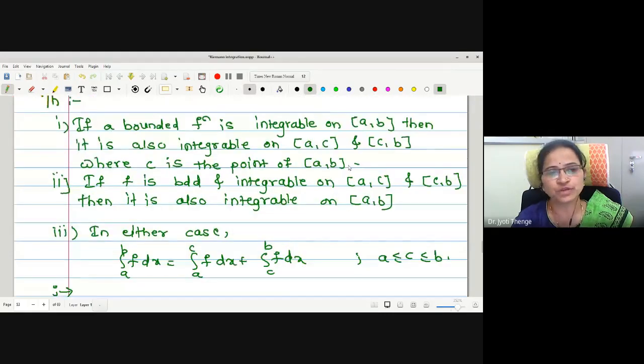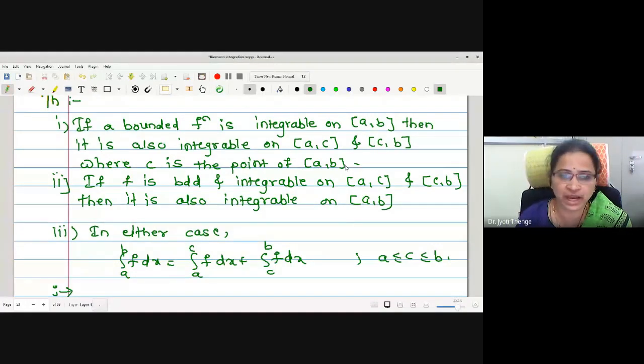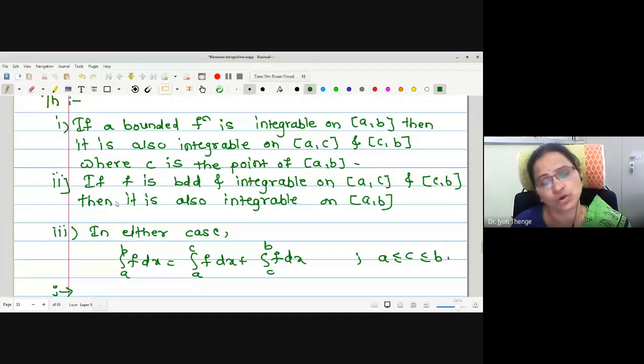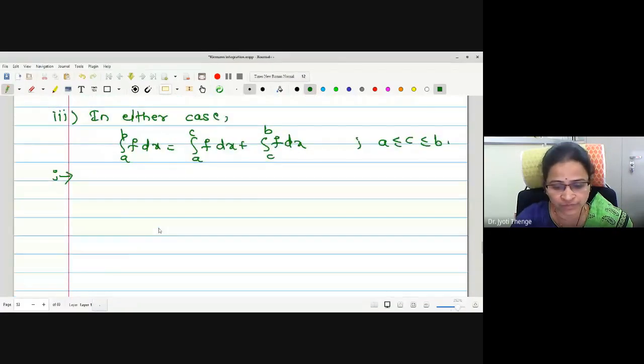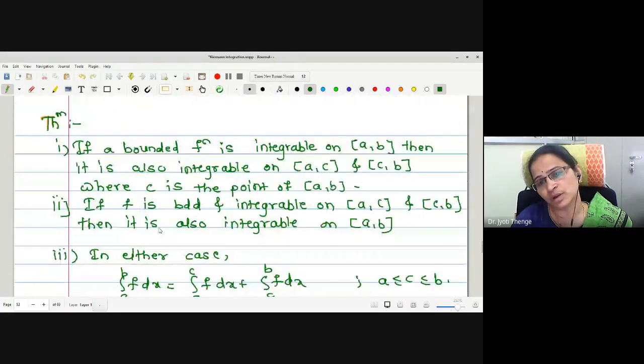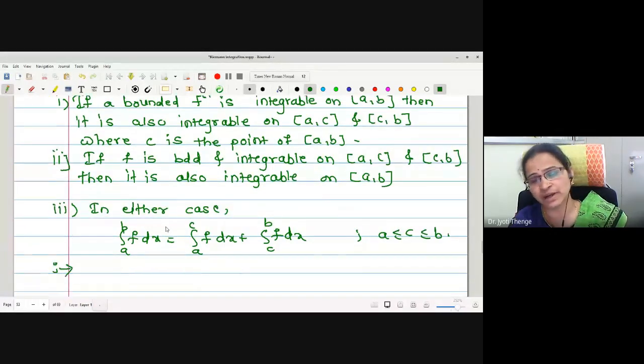Okay, let us do the first point. In the first point, we want to assume that the function is integrable on the closed interval AB, and our aim is to prove that it is integrable on the parts A to C and C to B. How to prove it? No doubt, by the condition of integrability. We will assume a partition where one point C is added extra. If I have one point extra in the partition P, it will become a refinement, and we will try to prove the result by taking P star as a refinement where C is the extra point.